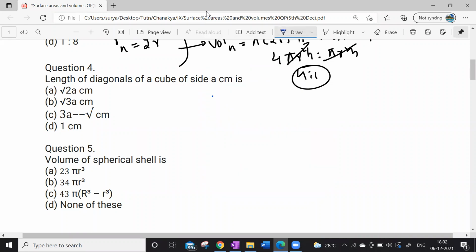What he has given is the diagonal of a cube. What is the formula? How can we derive that?